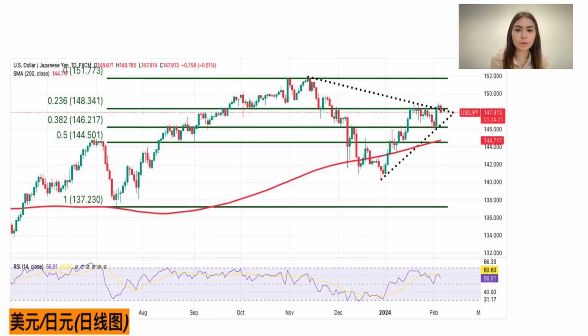A break below could trigger a sell-off towards 147, 146.75, and 146.70, and potentially 146.44 and 146.30. A trading suggestion recommends shorting the USD at 148.10 with a stop loss at 148.30 and targets at 147.10 and 147.